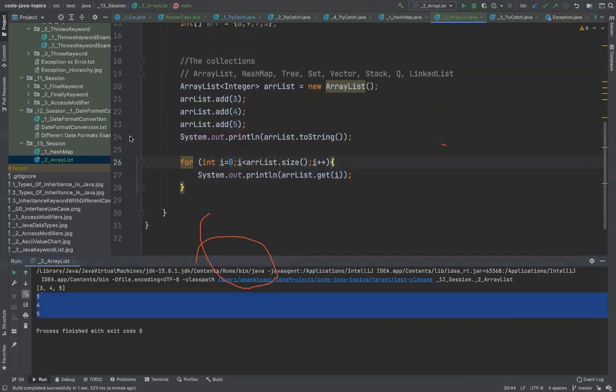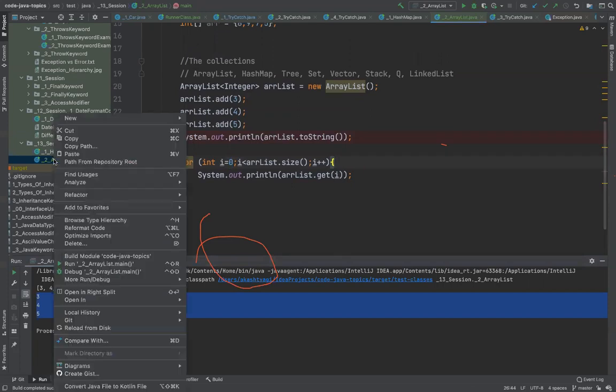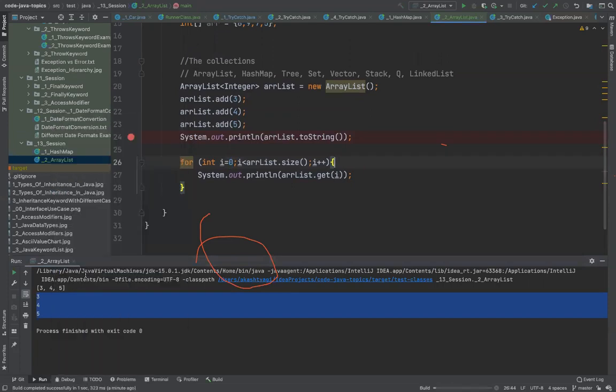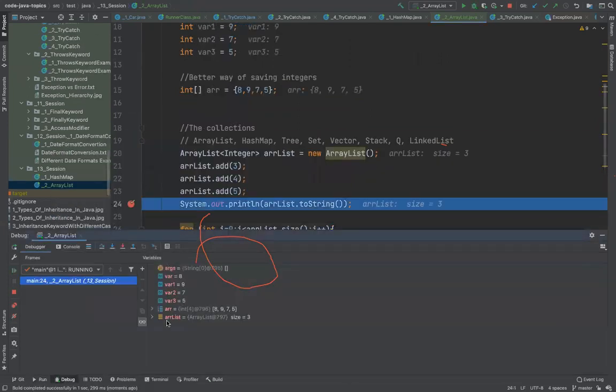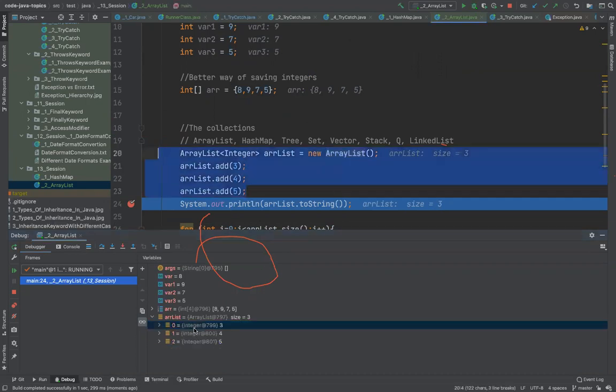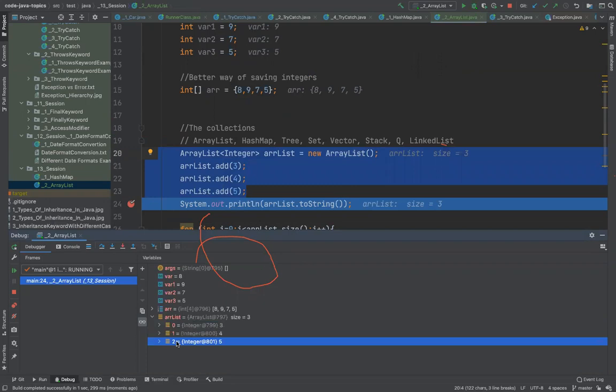I can also show this by putting a breakpoint, let me debug it. So if I go in the ArrayList, open the ArrayList, you see 0, 1, and 2. We have the values 3, 4, 5 added here. 0, 1, and 2. Okay. What is the next question?